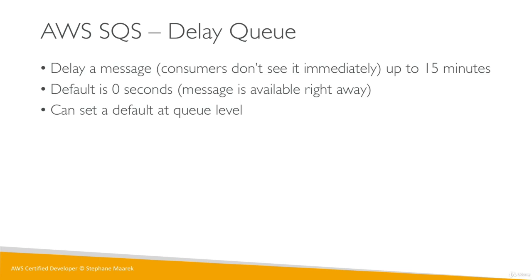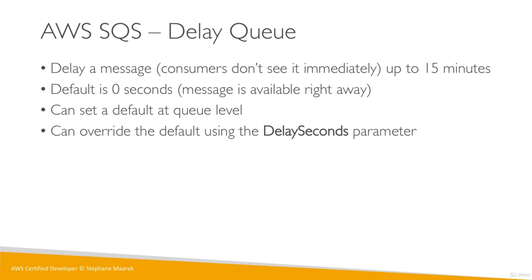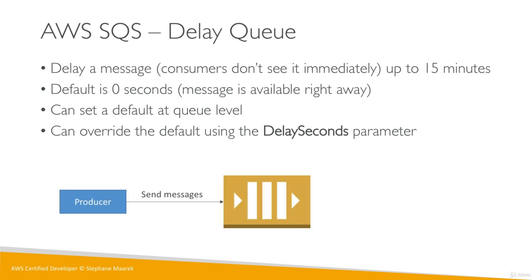But we can set a default at the queue level, or we can override the default using the DelaySeconds parameter when we send data to SQS. And so the idea is that the producer will send a message, and if we say, for example, 5 minutes of delay, then the message will be in SQS for 5 minutes waiting. And then after 5 minutes, the consumer will be able to see that message.